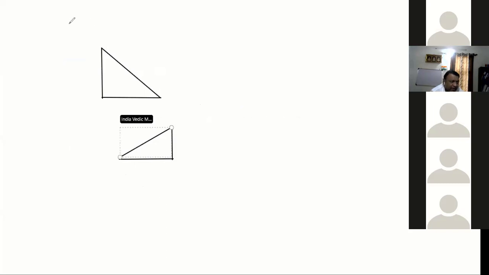If I say this is 5 centimeters, this is 5 centimeters, this is 3 centimeters, this is 3 centimeters, this is 4 centimeters, this is 4 centimeters, please tell me, are both the triangles similar, congruent, or neither similar nor congruent?